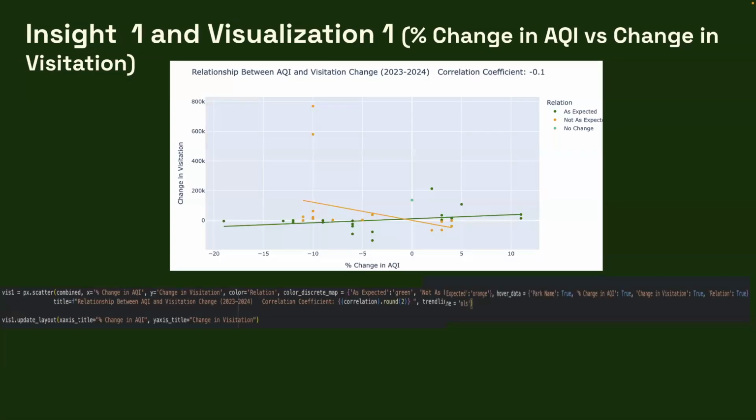This is our visualization. It's a scatter plot, and the green is as expected. Orange is not expected. No changes when there's 0% change in AQI. But as you can see from this, it's pretty obvious that there's essentially no relationship, and that backs up that correlation coefficient and tells us again that AQI is not going to be that main driver.